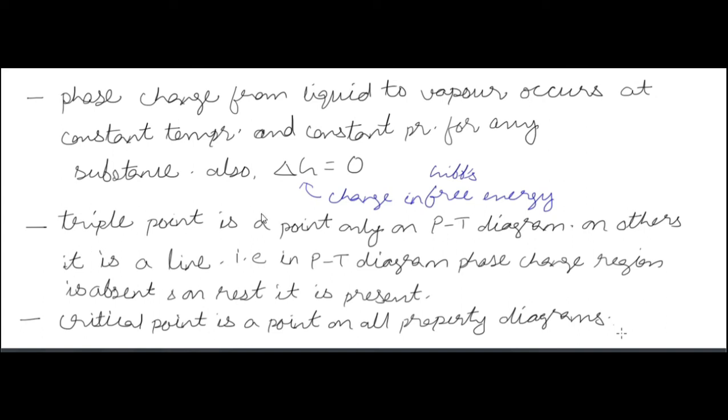The triple point is a line for all property diagrams except the PT diagram, where it is a point.